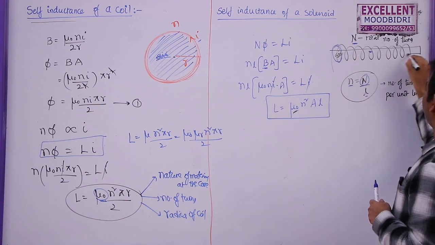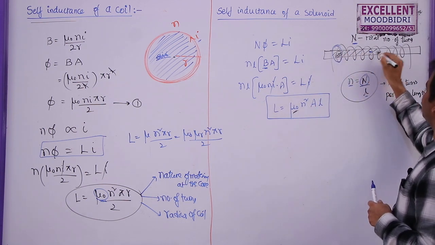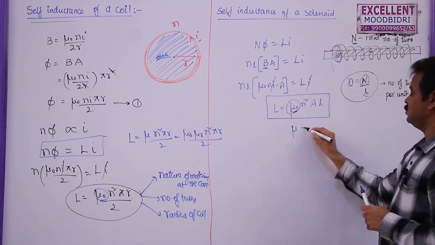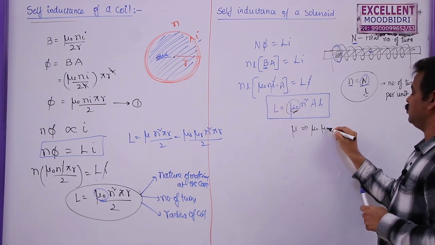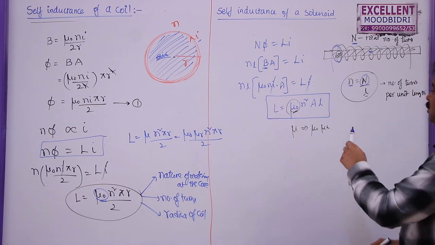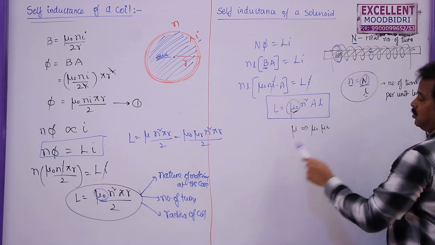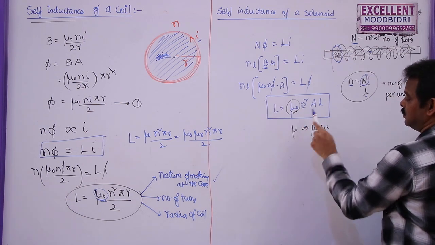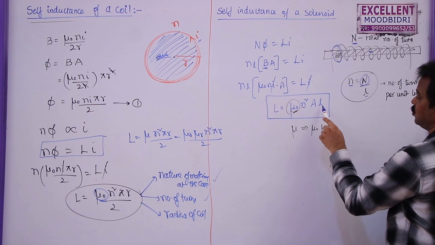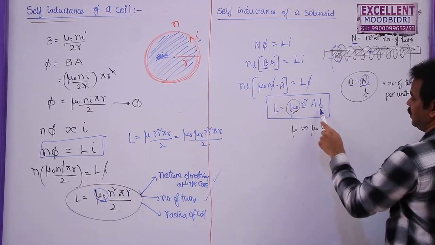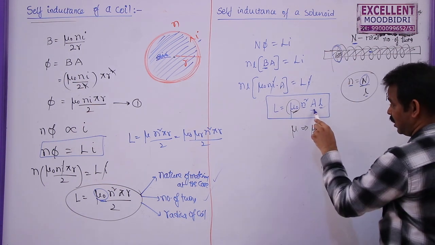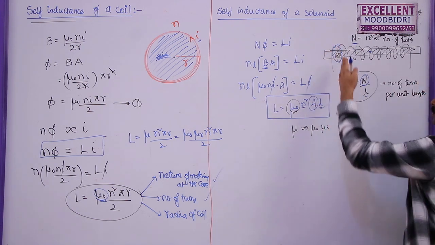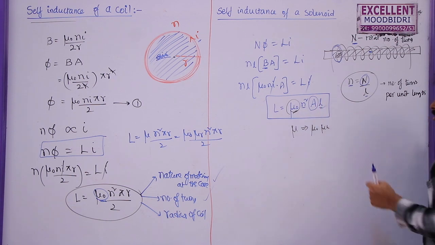If a material is placed along the axis of the solenoid, then this will be replaced by mu here, which is equal to mu naught into mu r. So, self-inductance of a solenoid also depends upon the material at the core, the number of turns, and also the length of the solenoid, and it also depends upon the area of the solenoid. If the radius is given, you can write pi r square here, otherwise you can just write A here.